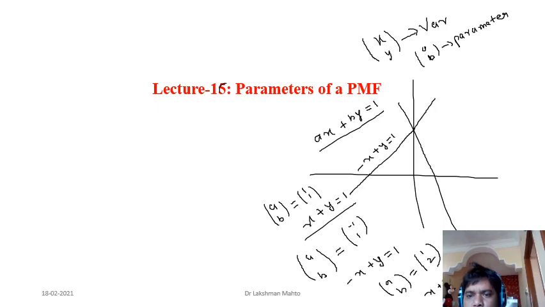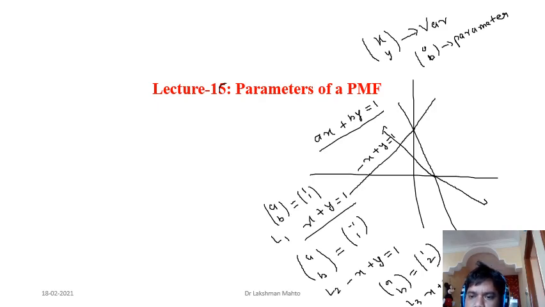From there, you will get a line like this. You are getting this line, another, this third line. I am calling this one line 3. This one is line 1. This one is line 2.